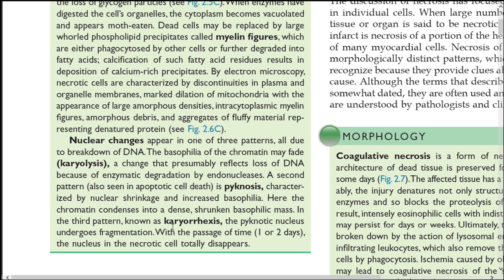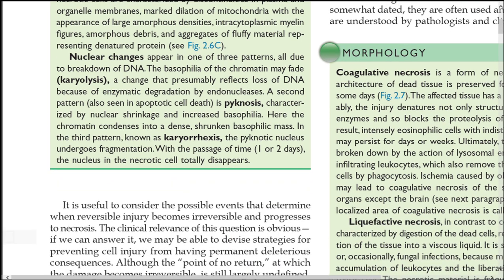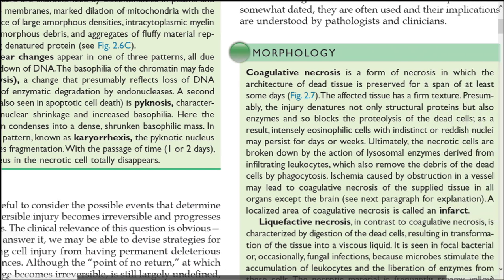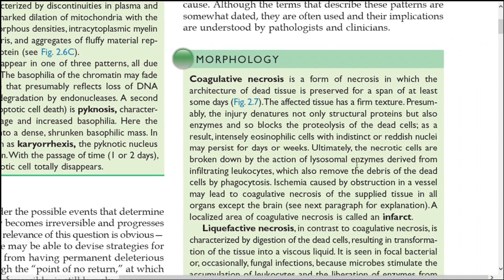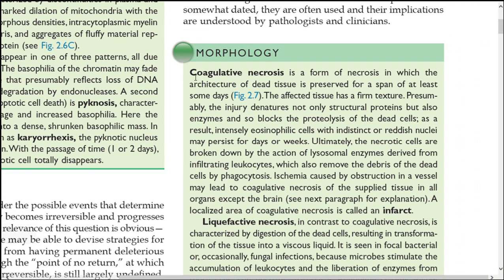Here the chromatin gets condensed into a dense shrunken basophilic mass. And in karyorrhexis, the pyknotic nucleus undergoes fragmentation. So that is what karyorrhexis is all about. Those are the three nuclear changes which occur in necrosis. Next, I am discussing the types of necrosis in detail.